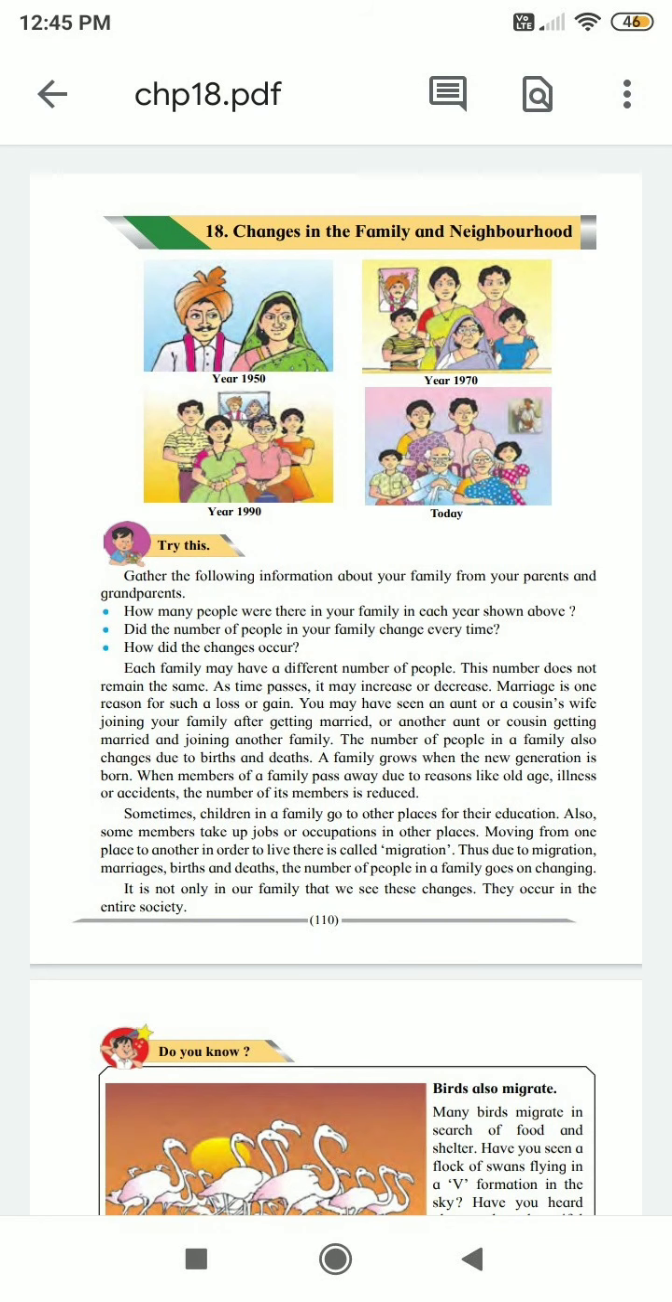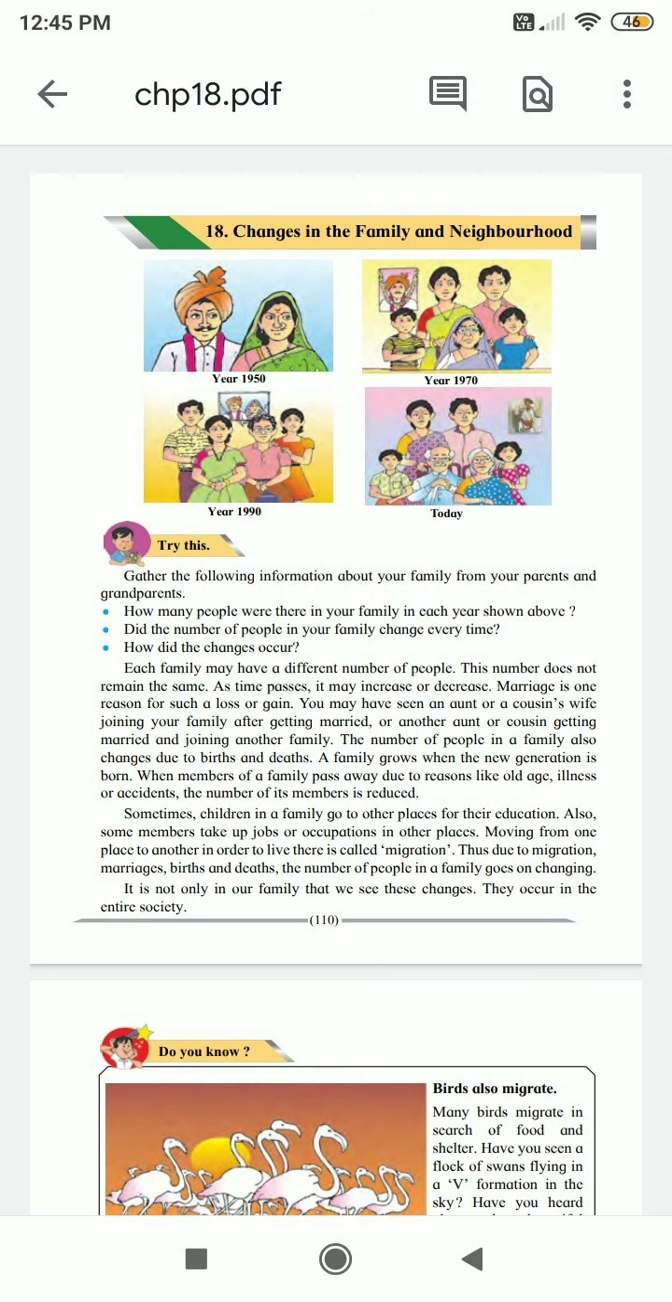Today we will do chapter 18, Changes in the Family and Neighborhood. Try this. Gather the following information about your family from your parents and grandparents. How many people are there in your family in each year shown above? Did the number of people in your family change every time? How did the changes occur?